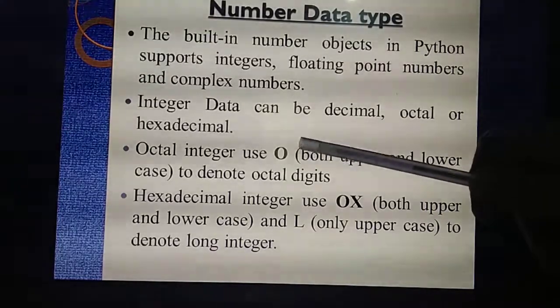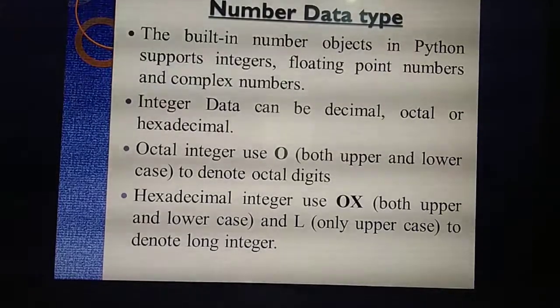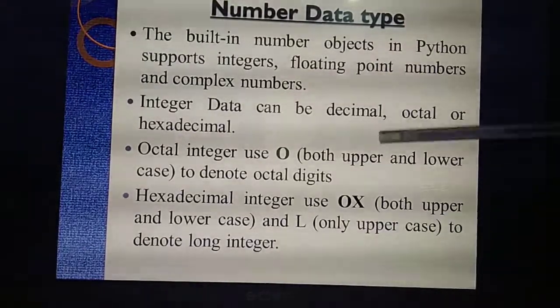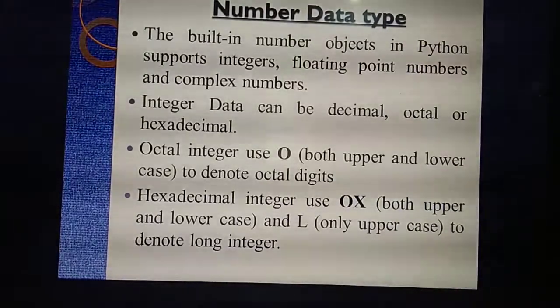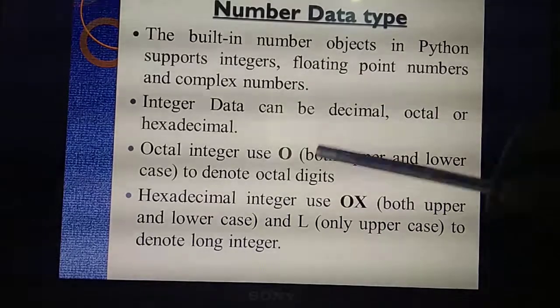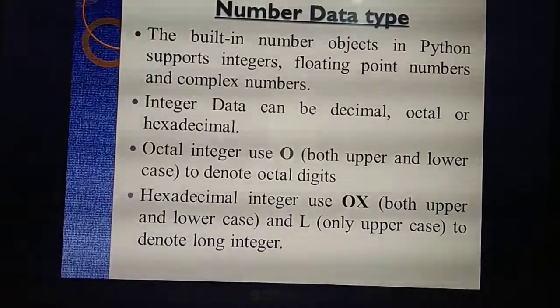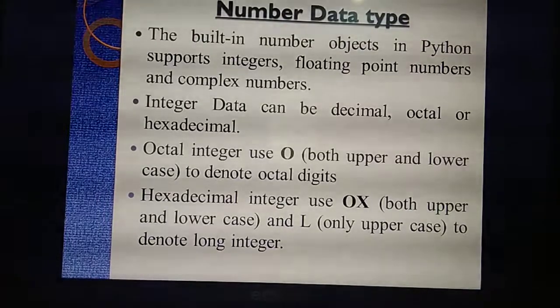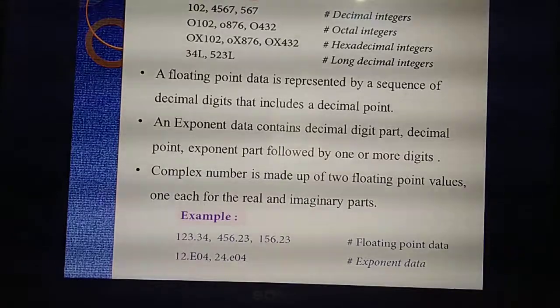The number starts with O, either capital O or small o. Similarly, a number starting with either capital OX or small OX is hexadecimal. A number that comes along with only capital letter L, only uppercase, is a long integer. Understand? See this example, then you will understand.